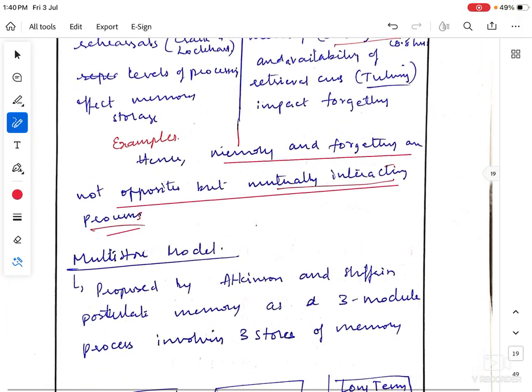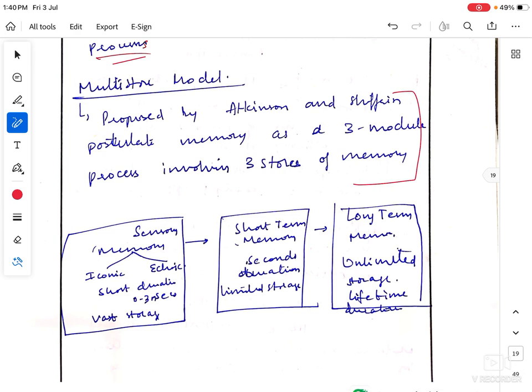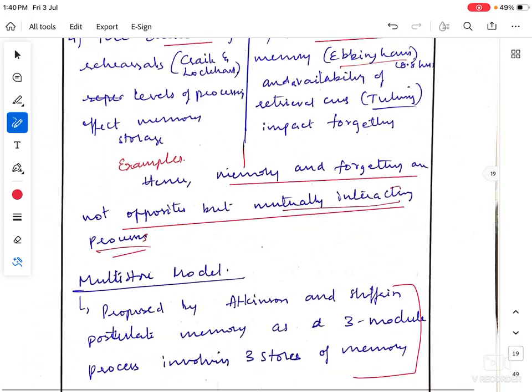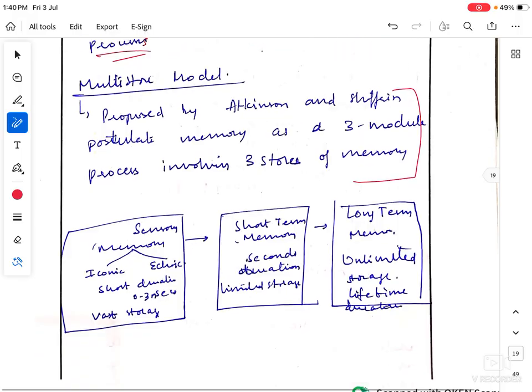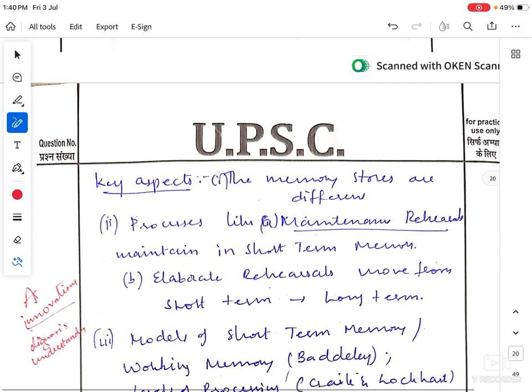Either briefly three more modules, and the thematic drawing wasn't needed. So this is what happens when we force diagrams. In the multi-store model there is a famous diagram, and you tend to write it. So I don't see it's a very good answer. I don't encourage you to forcefully use diagrams in the answer.